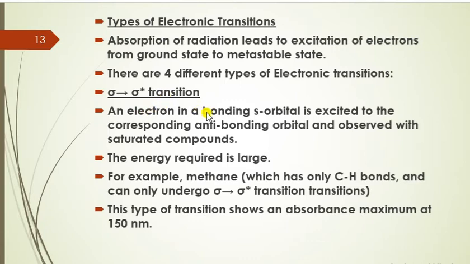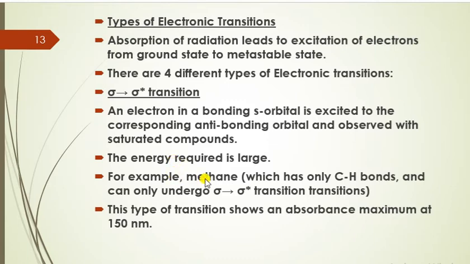Now sigma to sigma star transition is considered one of the highest energy transitions. An electron present in the bonding sigma orbital gets excited to the corresponding antibonding orbital by absorption of energy. This is mainly observed in saturated compounds, that is, compounds associated with single bonds. As I have told earlier, since it is associated with saturated compounds, a very high amount of energy is required for the transition of such electrons, because high energy is needed to break the bond and to excite the electrons from the ground state to the higher energy level.